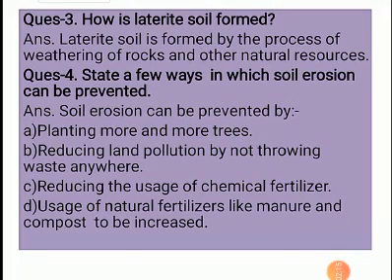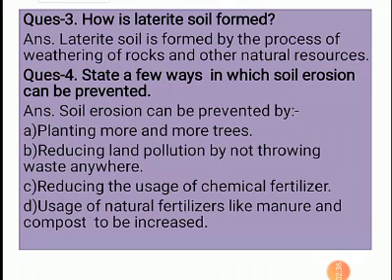Question number 4. State a few ways in which soil erosion can be prevented. Soil erosion means the washing away of fertile soil by the action of wind, water, or the other natural resources. So we should prevent soil erosion in the following ways.